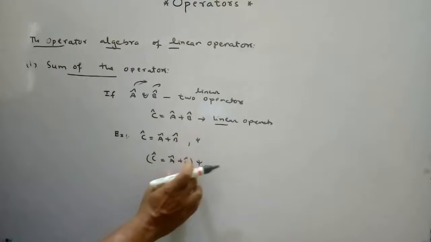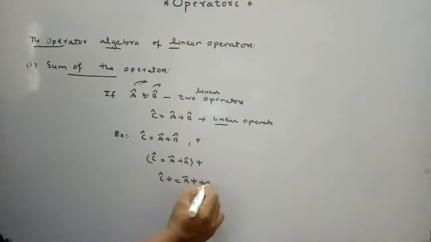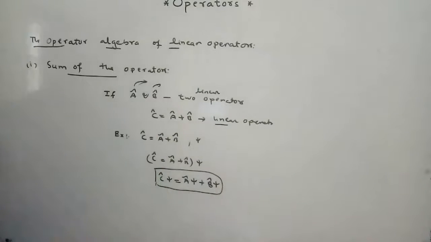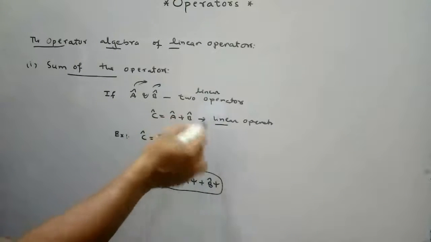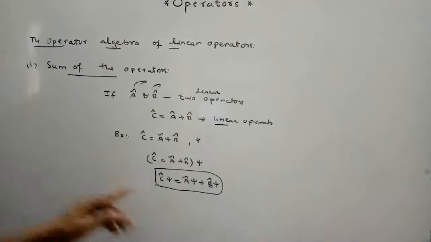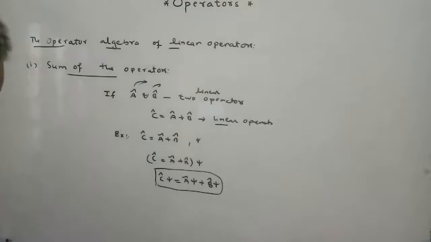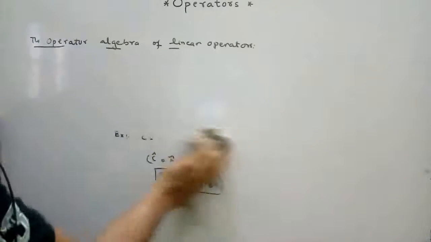Applying the operator to the wave function psi, we get C psi equal to A psi plus B psi. So the sum of two linear operators is also a linear operator.